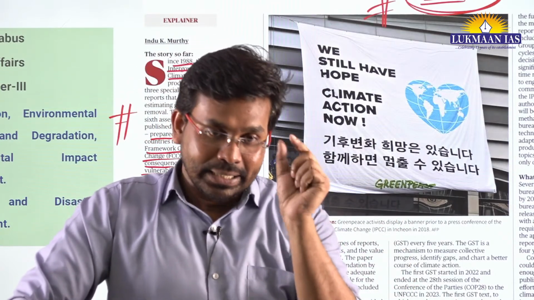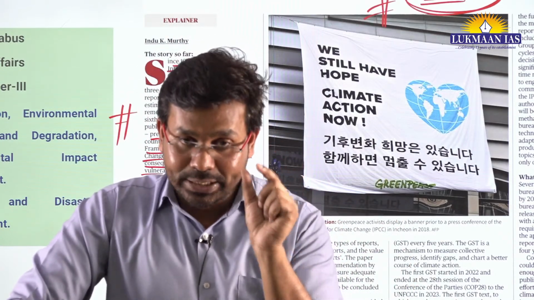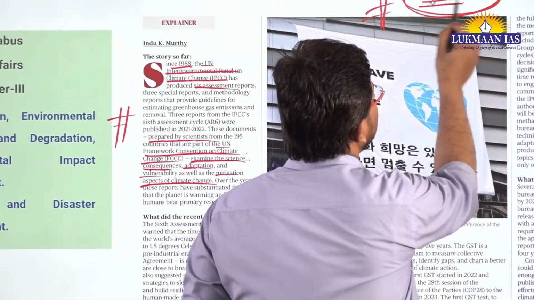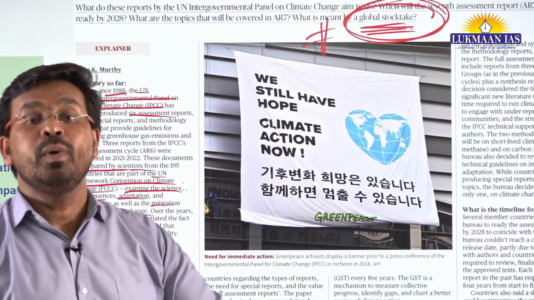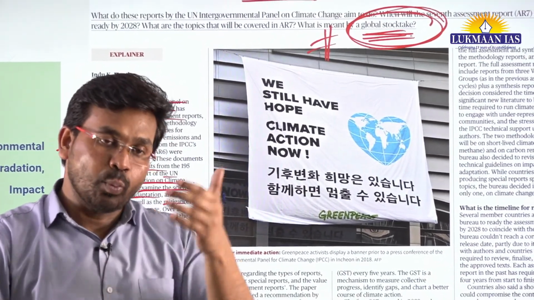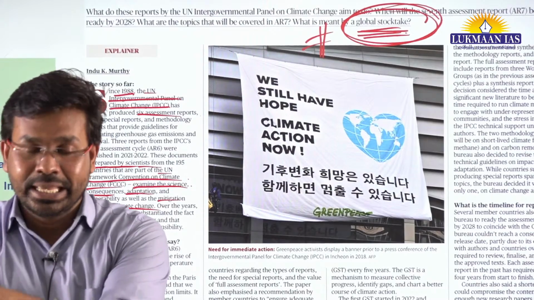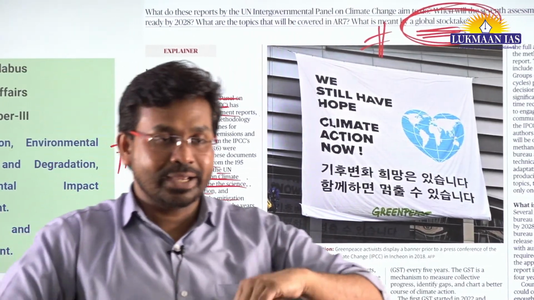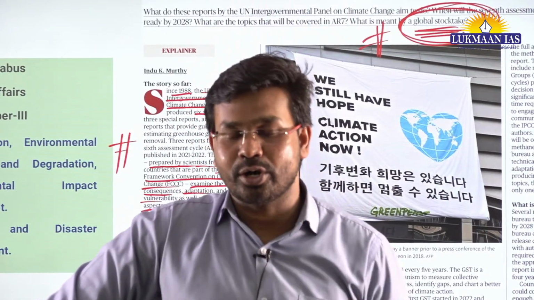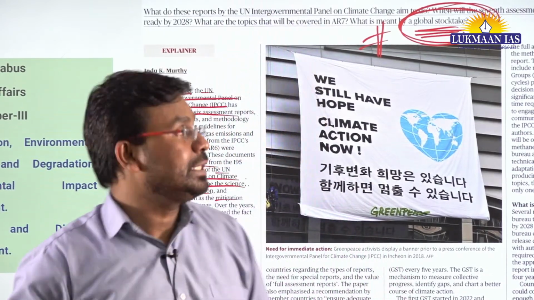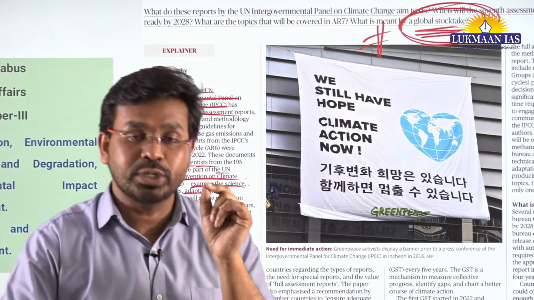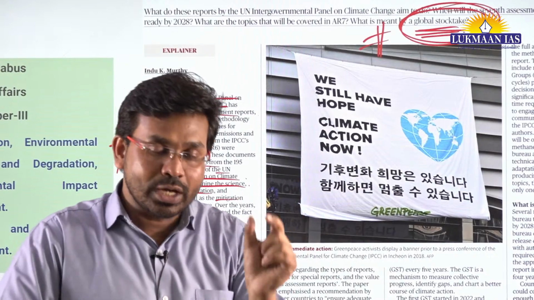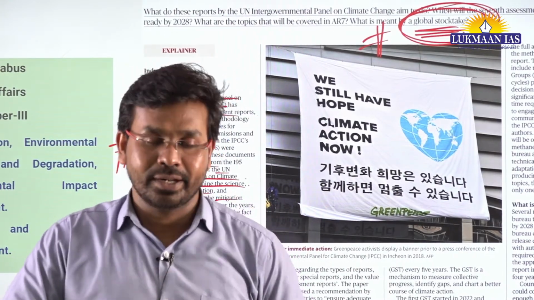Okay, but in the Paris Agreement, they have also decided that after every 5 years they are going to come up with a Global Stocktake Report, and this report will talk about what steps have been taken by different countries. Are those steps effective? Have those steps produced any result or not? So they had to come up with this Global Stocktake Report in the year 2020 because the Paris Agreement was signed in 2015. But the thing is, 2020 was the COVID-19 pandemic year.